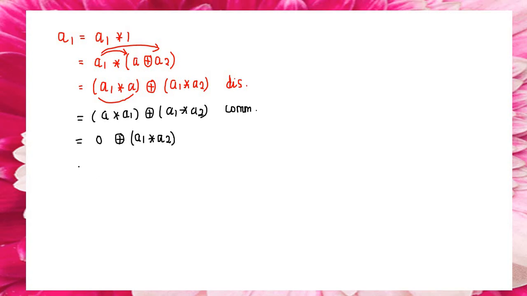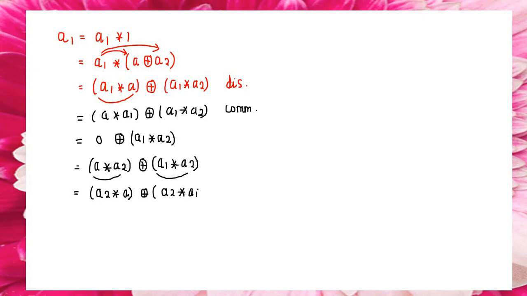Next, here I want to prove A1 equal to A2. For that purpose, I have taken 0 as A star A2 by using the definition of complement. So A star A2 will be 0. All the other terms are the same. Next, by using the commutative law, I am going to rewrite these terms: A2 star A direct sum A2 star A1. This is known as the commutative law.